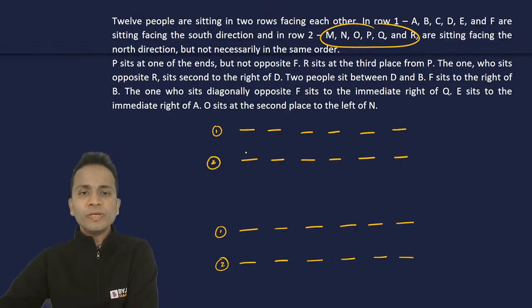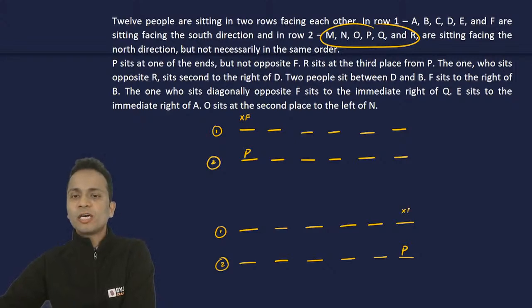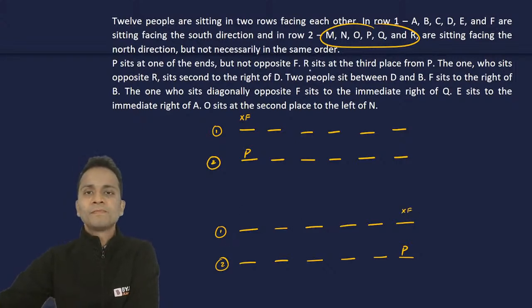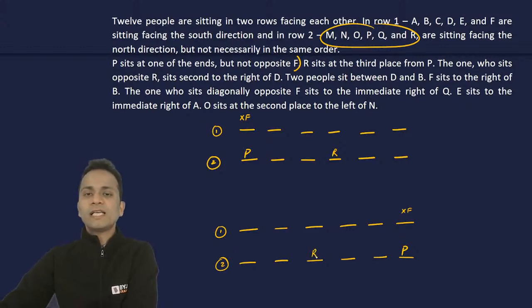So in the first case, I'll make P sit at the leftmost end, and in the second case, I'll make P sit at the rightmost end. P sits at one of the ends, but not opposite F. So F will not be opposite to P. F will not come at this chair. This is done. R sits at third place from P. So place number 1, place number 2 and place number 3: this will be R in the first scenario. 1, 2, 3, R in the second scenario. So I'm running these two cases in parallel.